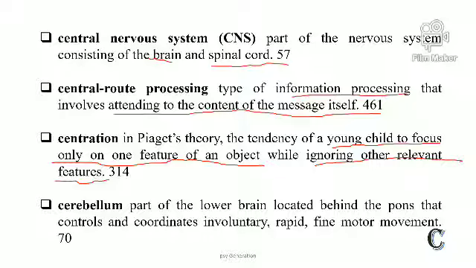Cerebellum. The cerebellum is a part of the lower brain located behind the pons that coordinates involuntary rapid fine motor movement. So basically the cerebellum is responsible for coordinating involuntary and fine motor movement.